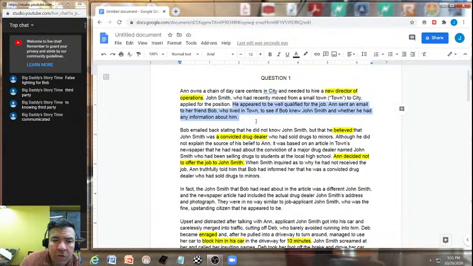The Anne emailing her friend Bob, who lived in town, to see if Bob knew John Smith and whether he had any information about him. Do you know what possible defense that Bob may raise that this fact would support?